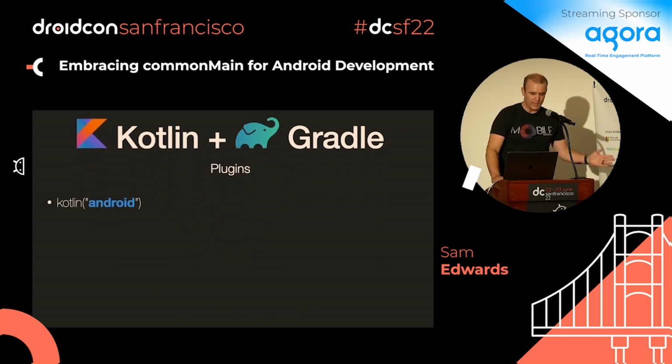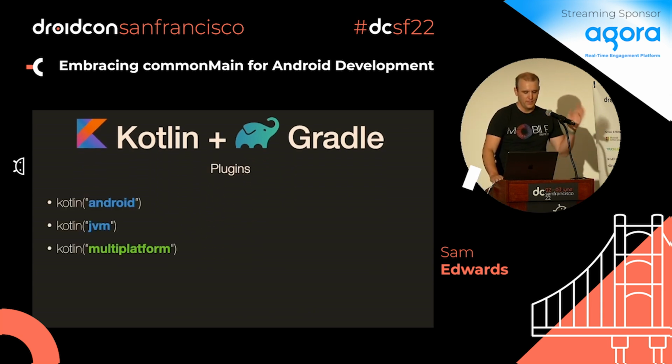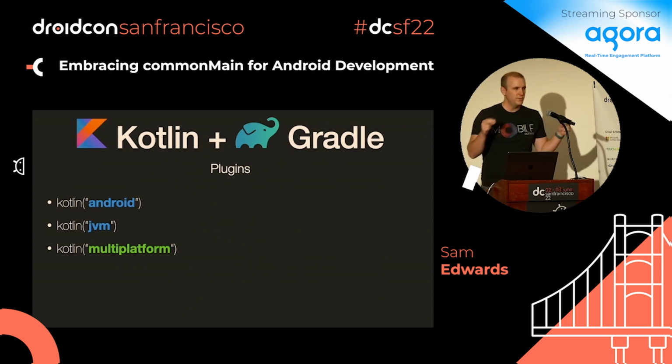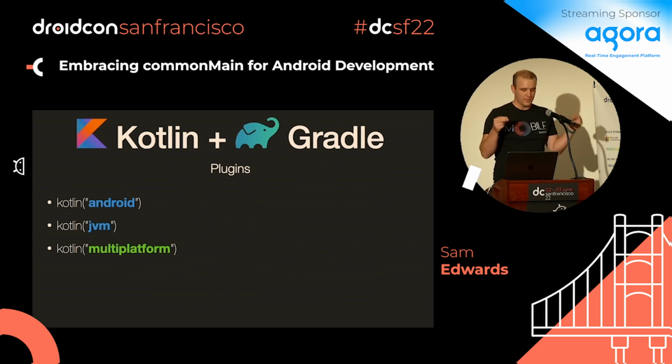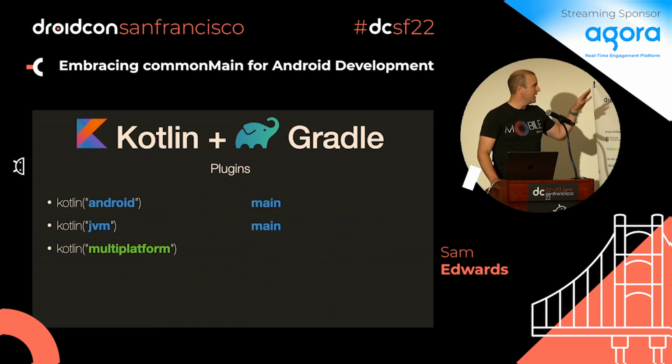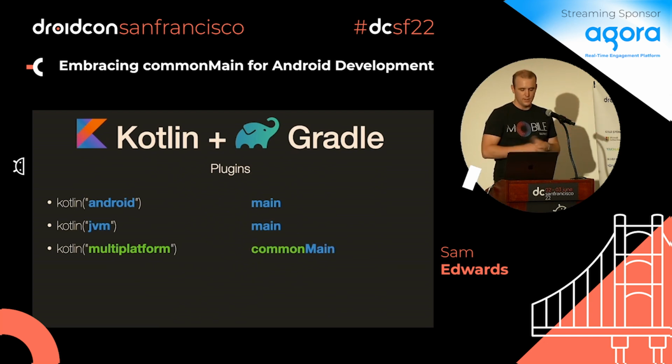So we have Kotlin Android, Kotlin JVM, Kotlin Multiplatform. When you use the Kotlin Gradle plugin and you apply it to the classpath, you have all these already. They're already all there. So if you're using an Android project or just a Java project, you use those. And with both of those, you use main as your source set. With multi-platform, you use commonMain. That's pretty much it.